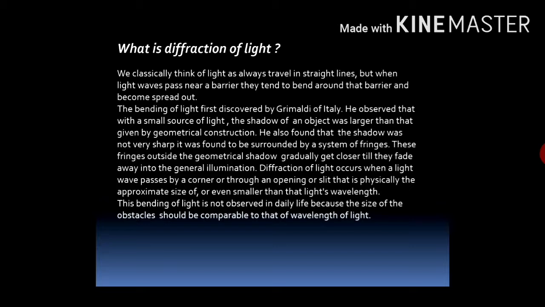illumination. Diffraction of light occurs when a light wave passes by a corner or through an opening or slit that is physically approximately the size of, or even smaller than, the light's wavelength. Okay, this is the must condition. The diffraction pattern is visible only when the size of the obstacle is comparable to the size of the wavelength. This bending of light is not observed in daily life because the size of the obstacle should be comparable to the wavelength of light.